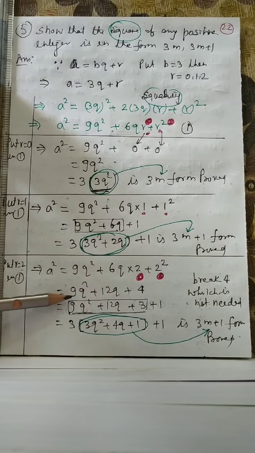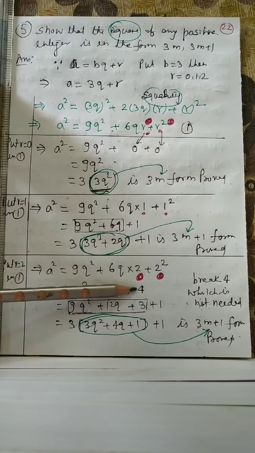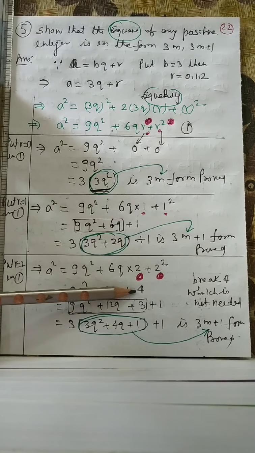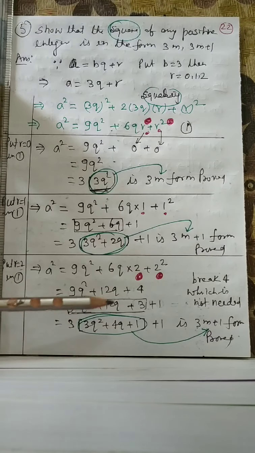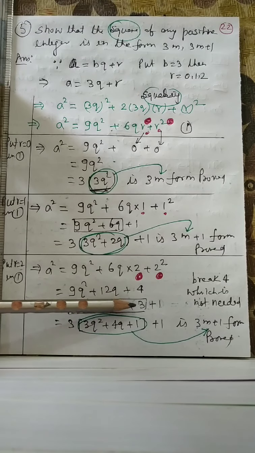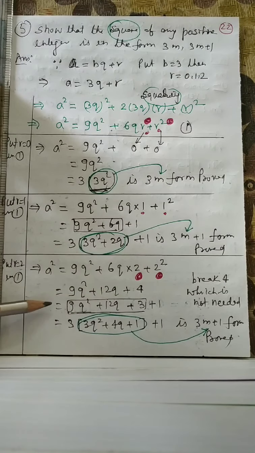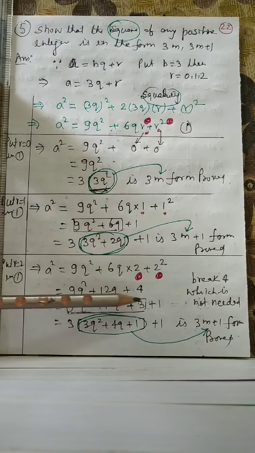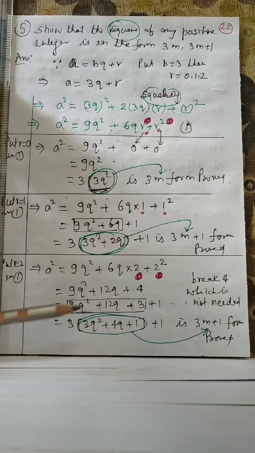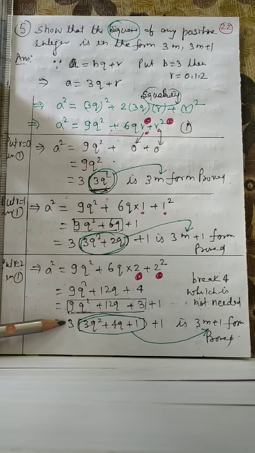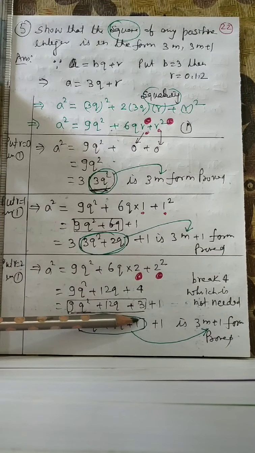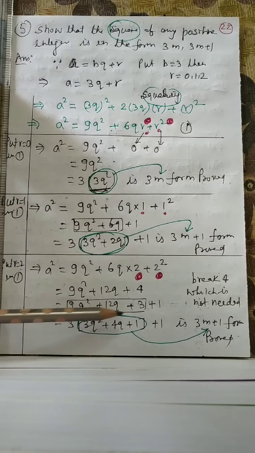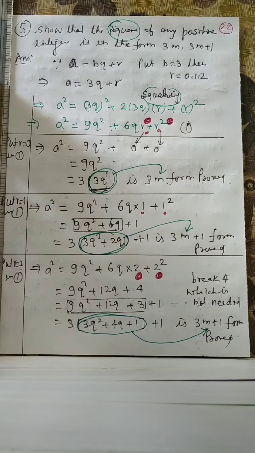Then on simplifying we get 4. Unnecessary 4 is not the requirement. We need only 3m or 3m plus 1. So this 4 is broken in two parts, 3 plus 1, because we have to take 3 common finally. From the 3 terms we have taken 3 common. So whatever is kept inside the green circle, this is taken as m. So this is 3m plus 1 form proved. Hence over.